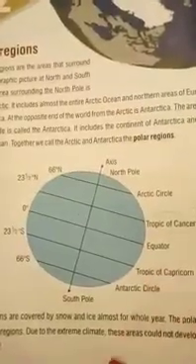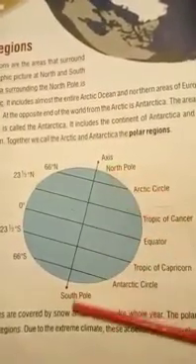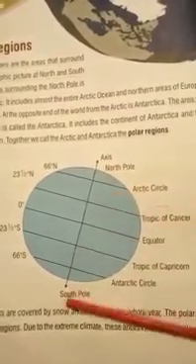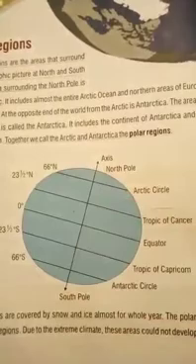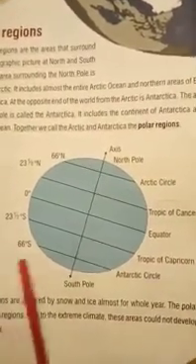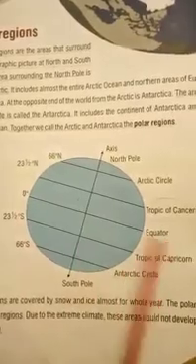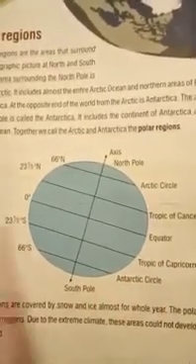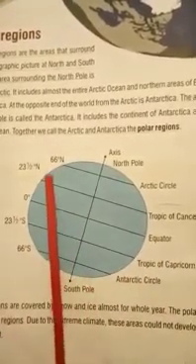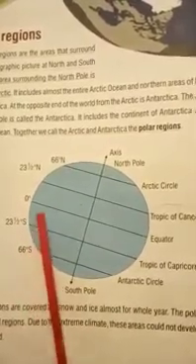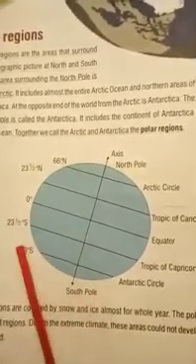Now you can see this picture. Here is an imaginary line which passes from north to south, called the axis. And here is the line which divides the earth into two halves, called the equator. The areas located from 66 degrees north and 66 degrees south of the equator are called polar regions.